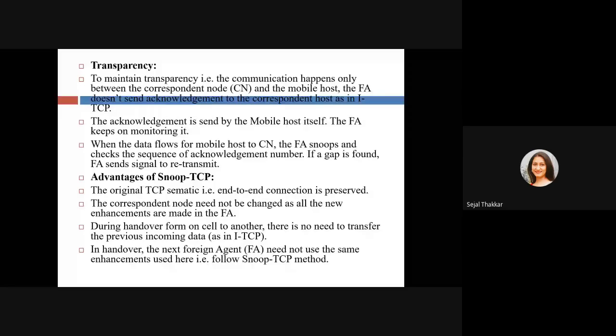During handover from one cell to another, there is no need to transfer the previous incoming data. In ITCP, the foreign agent or the base station has to send that data to the new base station or new foreign agent. The same thing we are not going to repeat here, because there is no in-between foreign agent sending acknowledgement. Direct communication is there. End-to-end delivery is there. So there is no role of transfer or handover. In case of handover, the next foreign agent did not use the same enhancement used here.